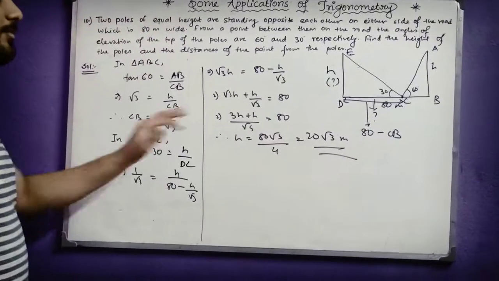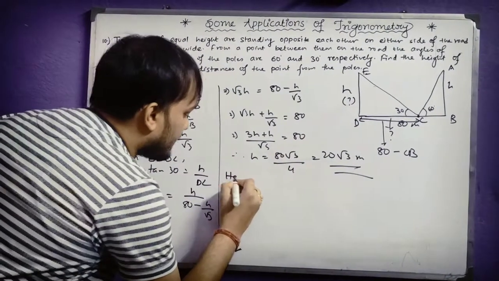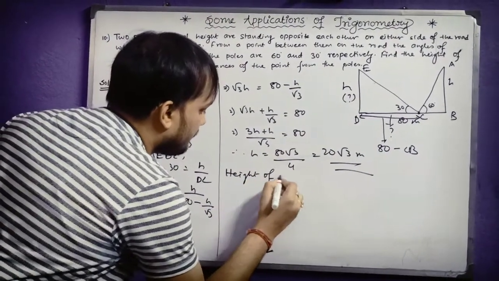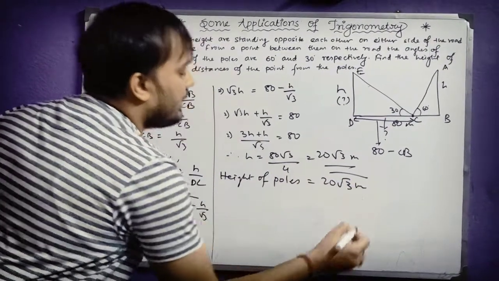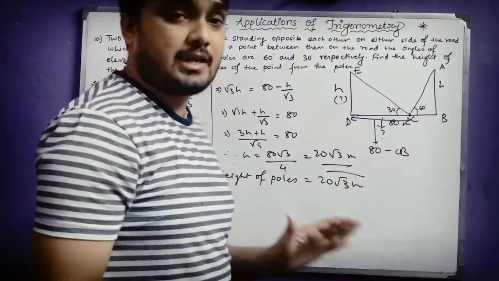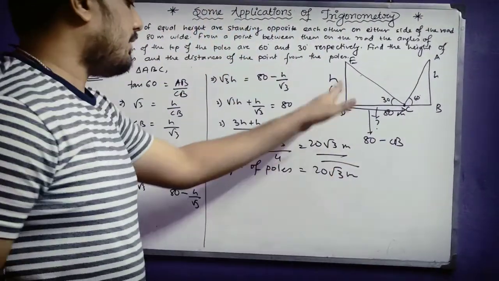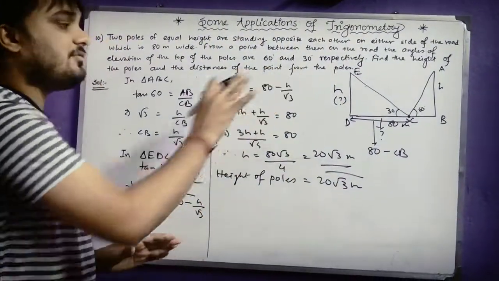So the height of the pole is 20 root 3 meter. As you can see, both the poles' height is the same, so definitely the height will be 20 root 3. But this completes the first part of the question.